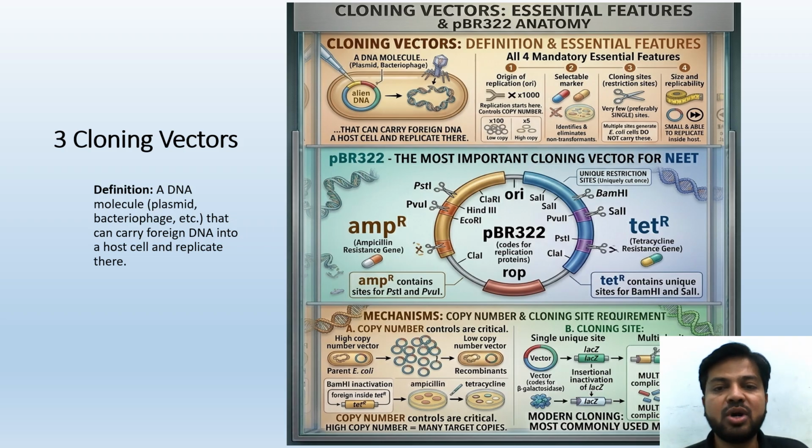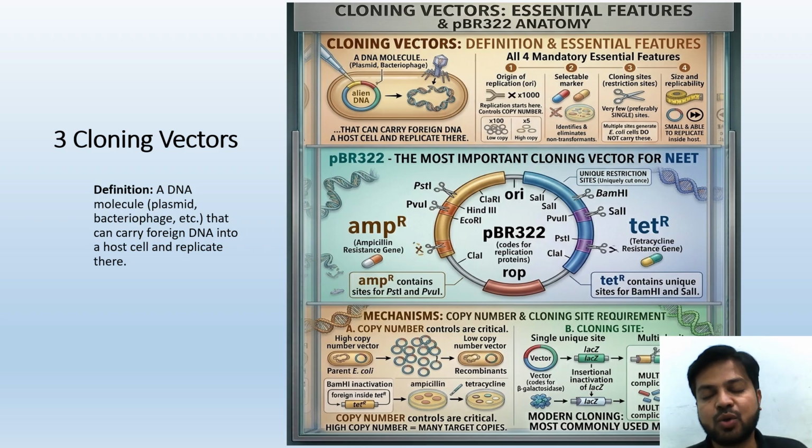So we need ORI, origin of replication, in order to start the replication, and also to control the number of copies we are going to make. Selectable marker: we are going to identify and eliminate the non-transformers. We are going to select what we desire, and obviously the undesired or non-transformers are going to be separated.